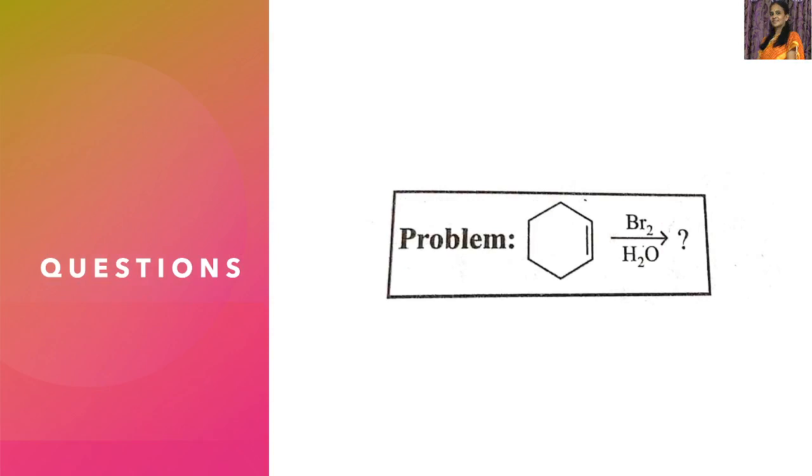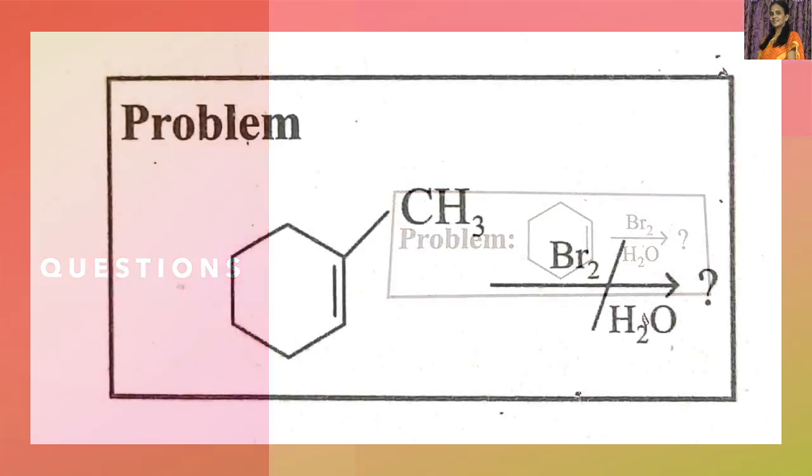Now the questions we come across. The first one is this, cyclohexene. If we add bromine water, what is the product produced? You think and answer.